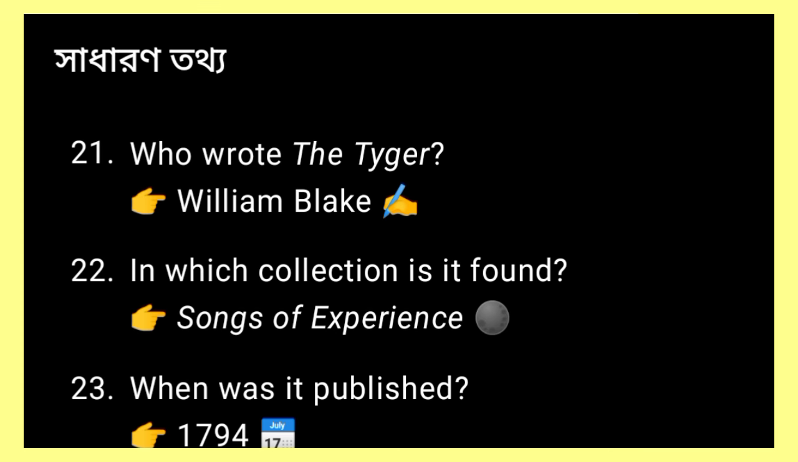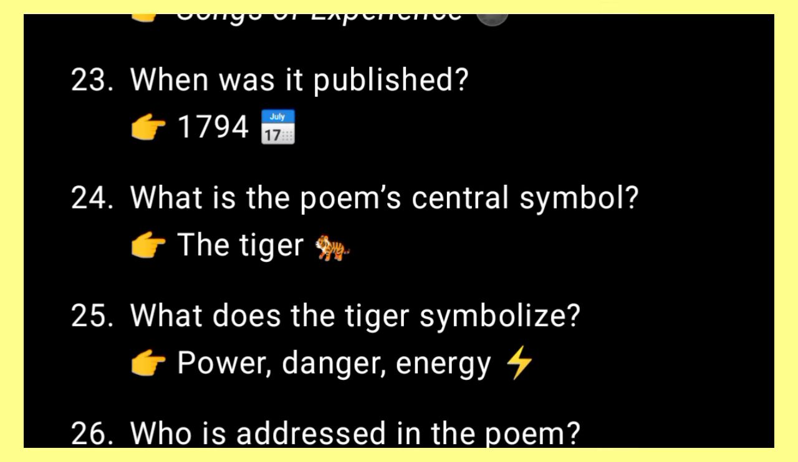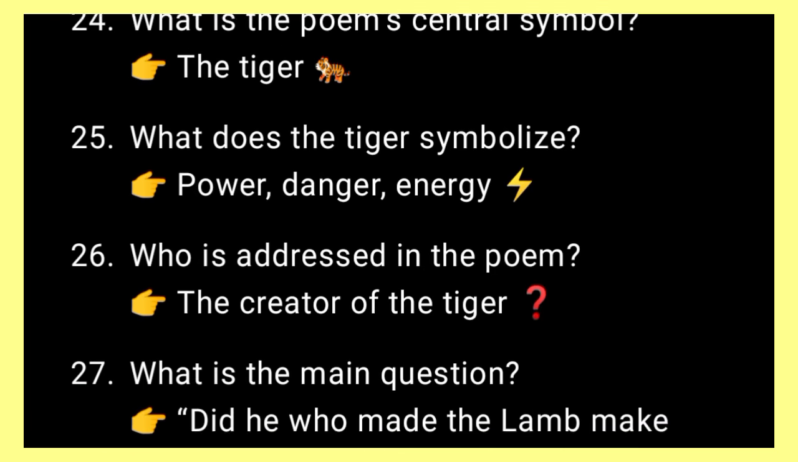Now some questions from The Tiger. Who wrote The Tiger? William Blake. William Blake, the same poet, wrote The Tiger. Next, in which collection is it found? Answer, Songs of Experience. Next, when was it published? Answer, 1794. Next, what is the poem's central symbol? Answer, the tiger. Tiger is the central symbol.